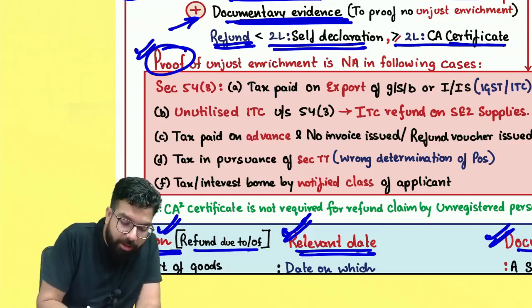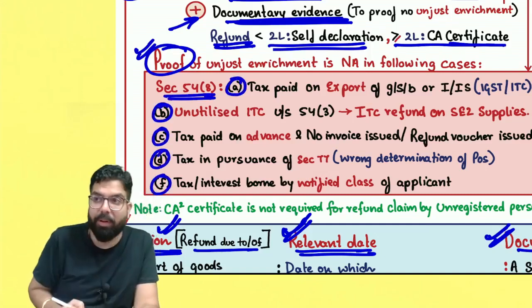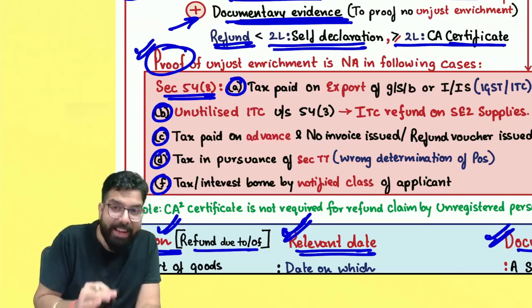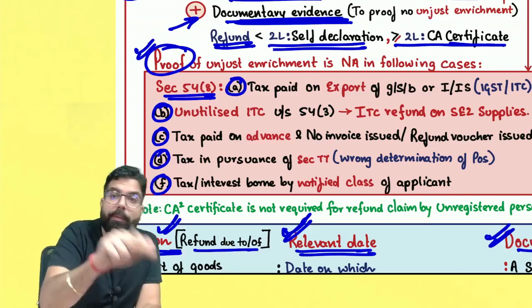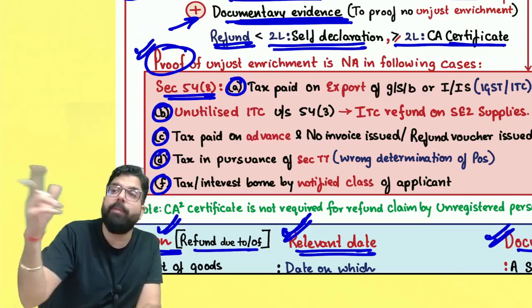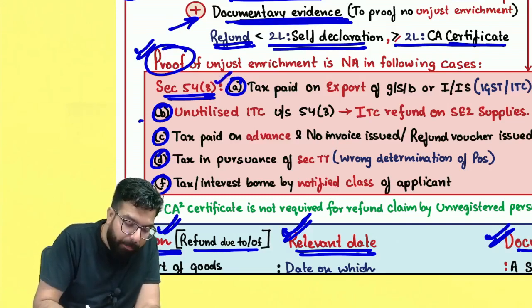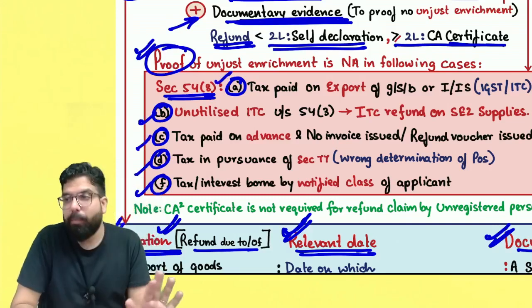See, it says 54(8) A, B, C, D and E. Remember one thing, it is 54(8) A, B, C, D, E. For the E point, you have to give a proof. Only then the money will not be credited to the consumer welfare fund. But otherwise, for the other 4 points, you don't have to give any proof of unjust enrichment.